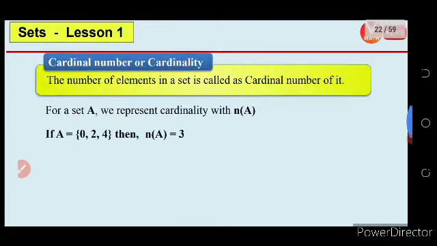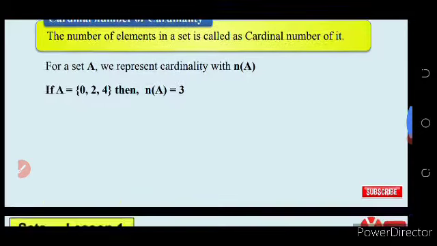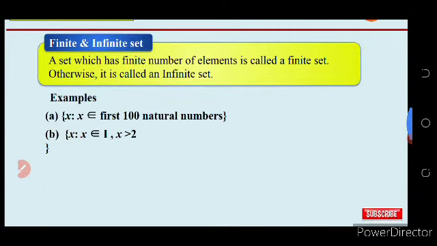Then come to cardinal number or cardinality of a set. The number of elements in a set is called the cardinal number. So how many elements are present inside the set is called the cardinal number or cardinality. For a set A, we represent cardinality with n(A). For example, A is equal to {0, 2, 4}, so the cardinality of A is equal to 3 because there are 3 numbers inside the set.